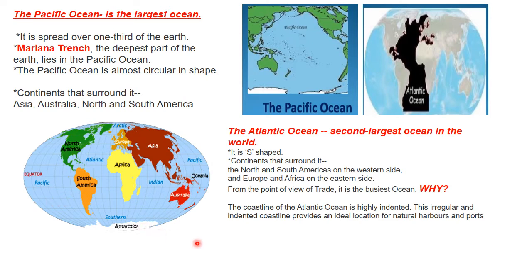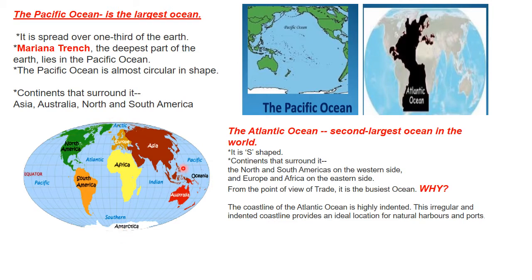Now you can do one simple activity to understand it further. You take a round ball and draw a thick line, say in black color. Now cut it from the center. The black line should be cut equally. Now if you try to spread the ball, you will see the black line on both sides. In the same way, the Pacific Ocean is here and here also. If you join the two, it will be one at the end.